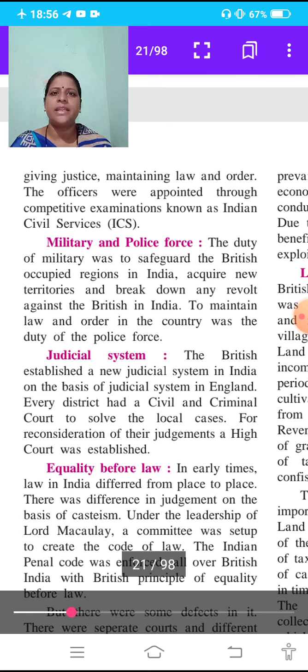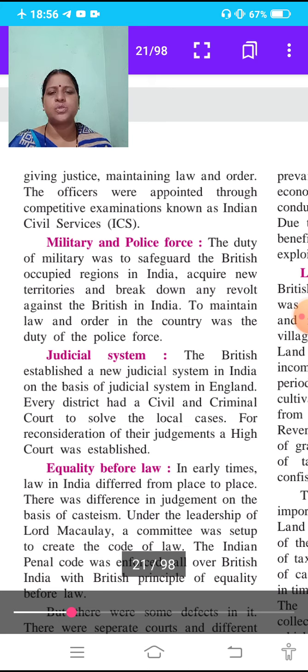The second point is military and police force. The duty of the military was to safeguard the British occupied regions in India, acquire new territories, and break down any revolt against the British in India.